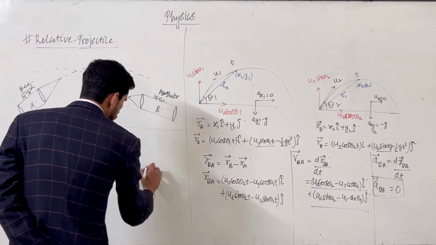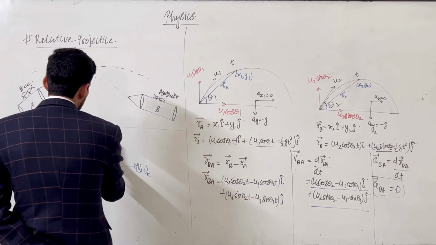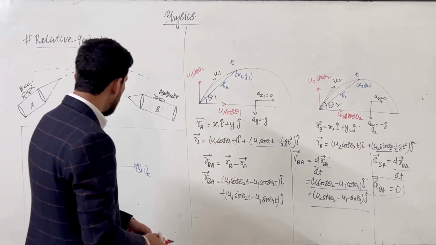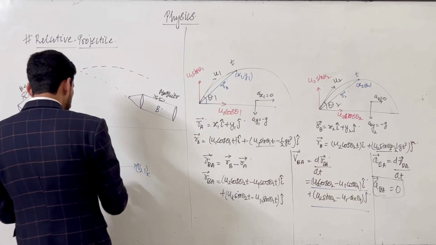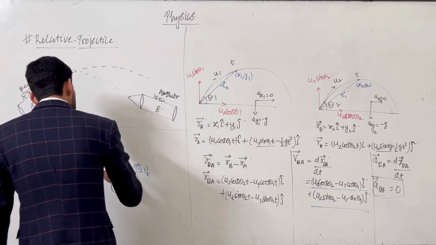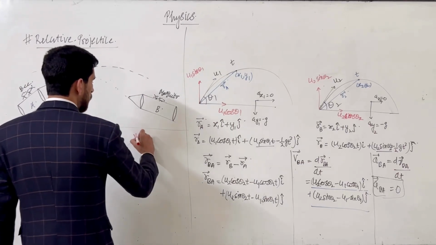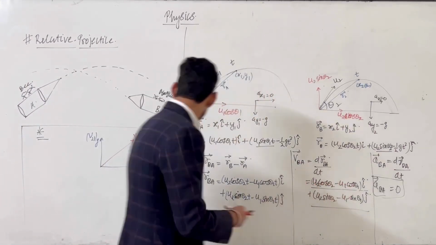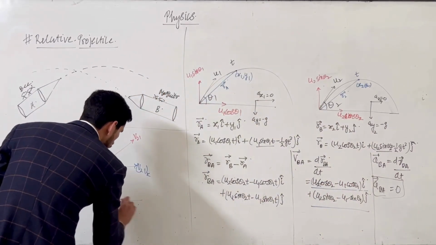So this is in the x direction, v21 x, and this is in the y direction, v21 y. The second object moves with respect to the first in the resultant of these, so on which straight line is it moving? In this direction. That will be the resultant velocity v21. Similarly, if this is negative, it will be in the minus i direction.